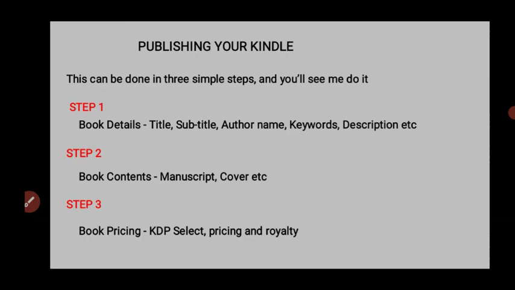So publishing your Kindle can be done in 3 simple steps, and you will see me do it. Step 1 is about the book details. The book details entail the title, subtitle, the author name, the keyword, the description, right? Step 2 is about the book contents, the manuscripts, and the cover and other things. Step 3, which is the final step, is about your book pricing. You will see how to select your pricing method.